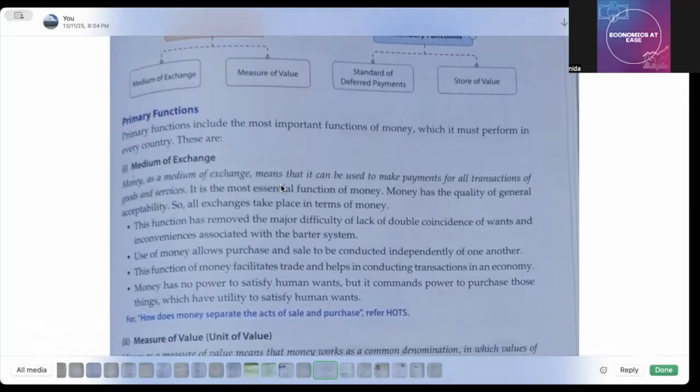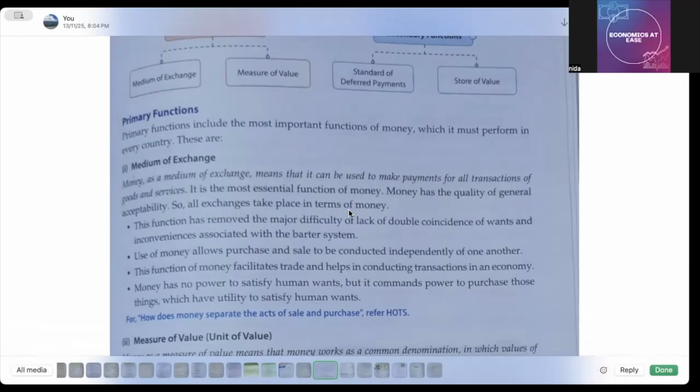Money as a medium of exchange means that it can be used to make payments for all transactions of goods and services. It is the most essential function of money. Okay, the primary function है. Money has the quality of general acceptability. It means everybody is ready to accept it. General acceptability, आपको इसको दौड़ भाग नहीं करनी है, सामने वाली पार्टी को आपको बताना नहीं है कि आई वांट दिस, डबल कोइंसिडेंस ऑफ वांट्स वाला चक्कर यहाँ पे नहीं चलेगा, राइट.